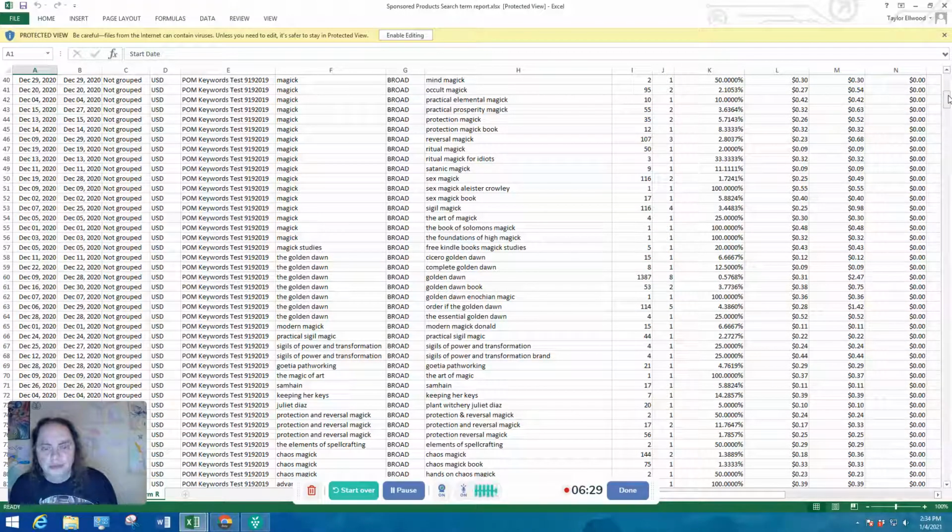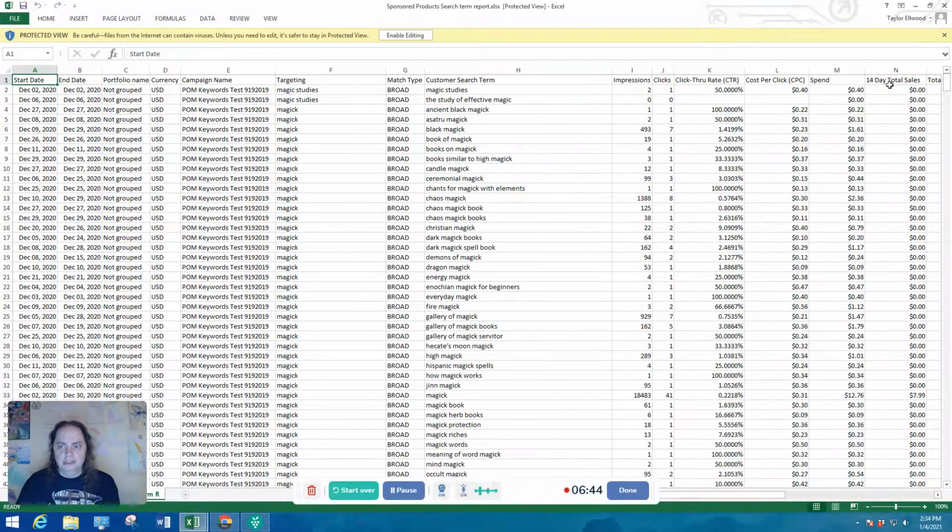And so that's a way for you to get more search terms in for your ads, and at the same time to see what people are specifically searching for. It also gives you an idea as to what search terms might be viable. As you can see, the click-through rate for Black Magic is only 1.14199%.